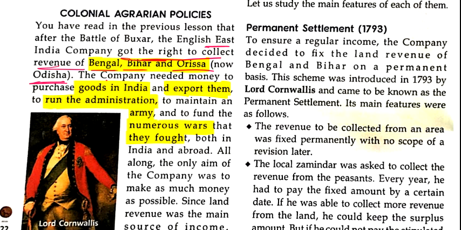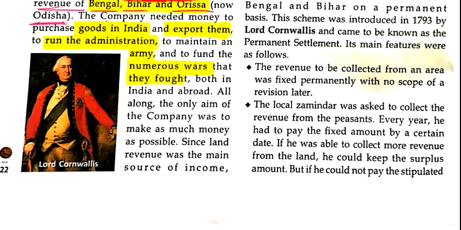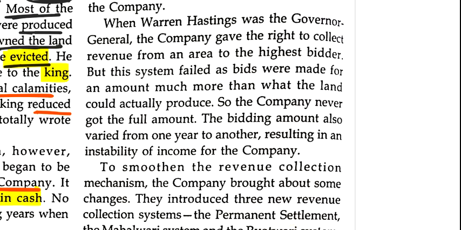That's the important criterion which says that they had to take as much money as possible so that they could run their operations well inside the country as well as outside the country, and land revenue was the main source of income for them. Clear? In the next paragraph we will see that Warren Hastings was the Governor General of the East India Company, and the company gave the right to collect revenue from an area to the highest bidder.